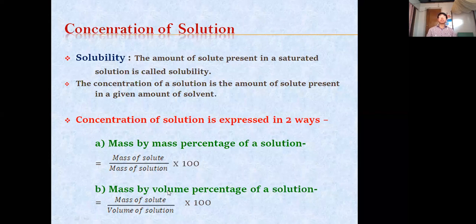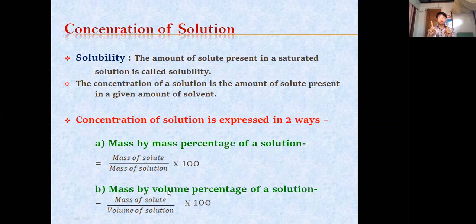The next one is mass by volume percentage. Here you have to take the mass of the solute by volume of the solution because it is mass by volume. Again, remember here it is not volume of the solvent, it is volume of the solution. Volume of the solution is equal to volume of solute plus volume of solvent.